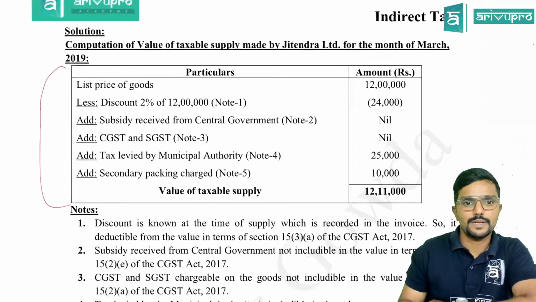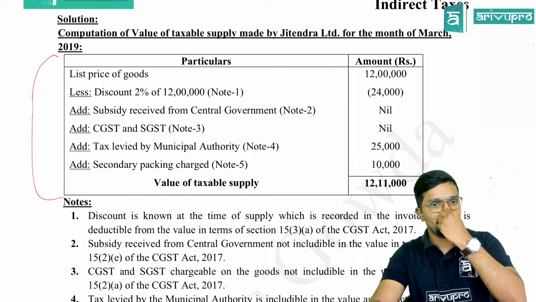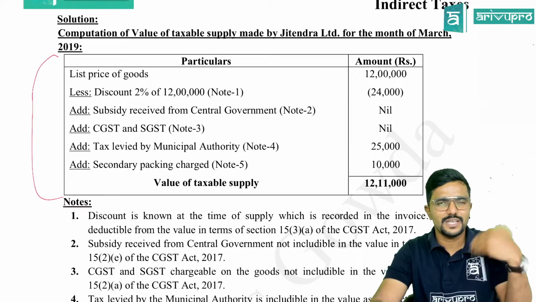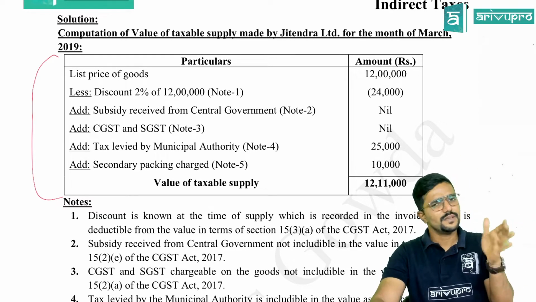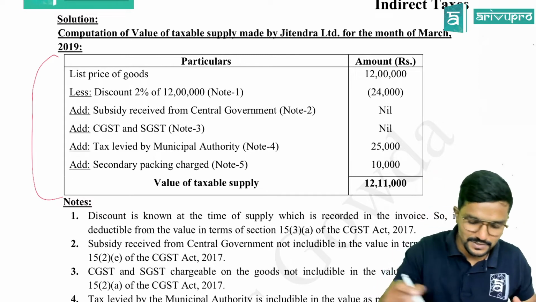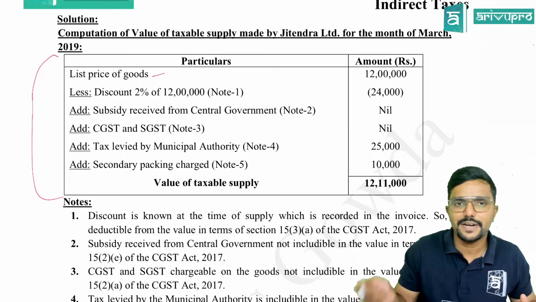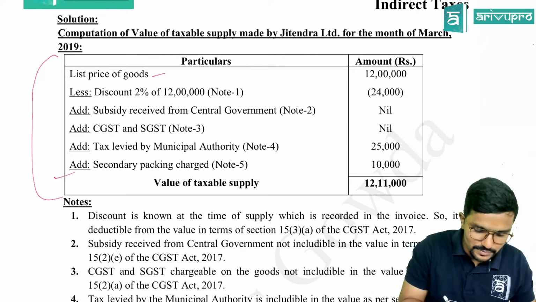Chalo, one by one. List price of the goods: 12 lakh. Next, I have taken discount first. Sir, is there any order that discount I should take first or last? Nothing like that. You can take however you are comfortable. I am taking discount first here, because I can straight away reduce it from 12 lakh. If you take it later, also no problem.